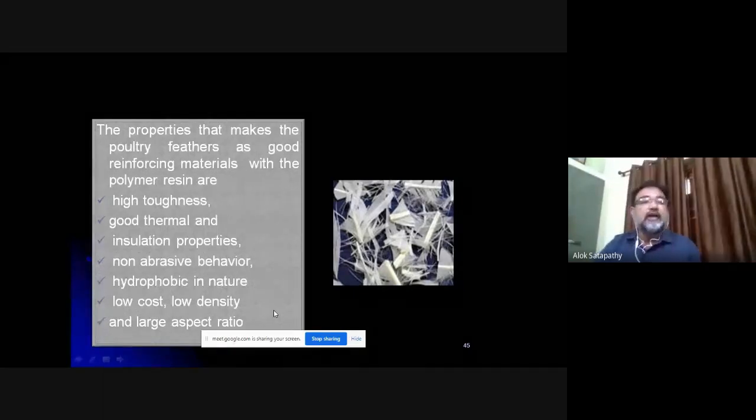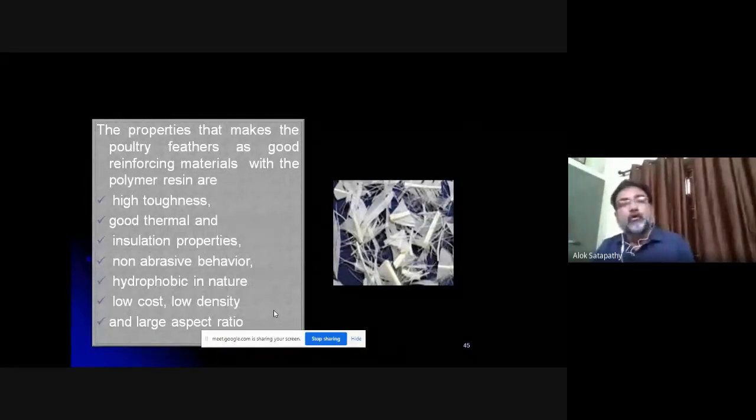And they have large aspect ratio, low cost. Of course, why low cost? Almost no cost, and low density.